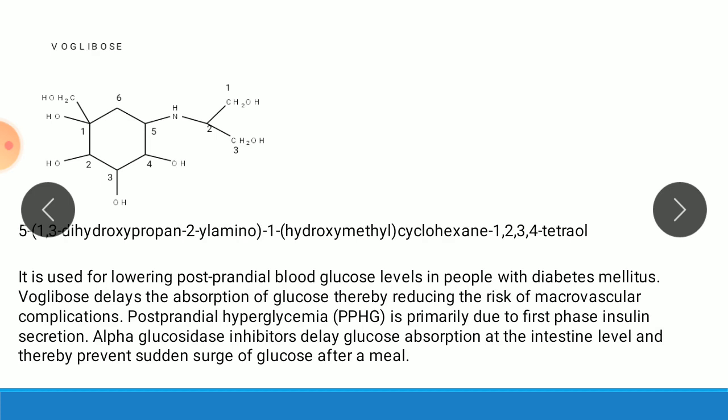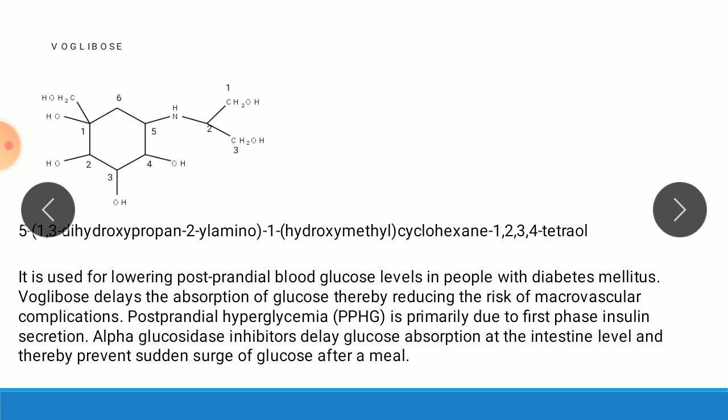Example of this category of drug is, first one, Acarbose... Oglibose. It is an alpha glucosidase inhibitor. This is the structure of Oglibose with numbering. In the IUPAC name, on the 5th position there is a 1,3-dihydroxypropan-2-yl amino. On the 1 position there is a hydroxymethyl group, then cyclohexane 1, 2, 3, 4 tetraol. So there are 4 hydroxyl groups in total, 1, 2, 3 and 4, which is called tetraol.